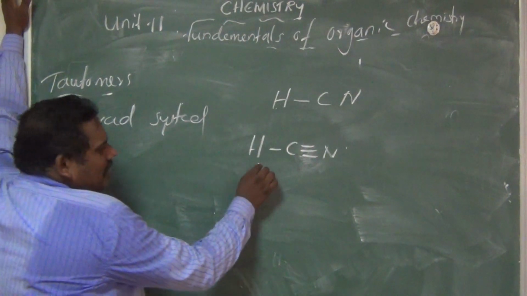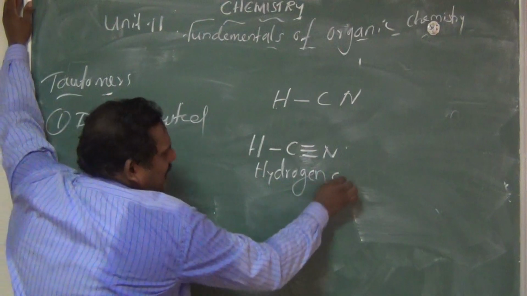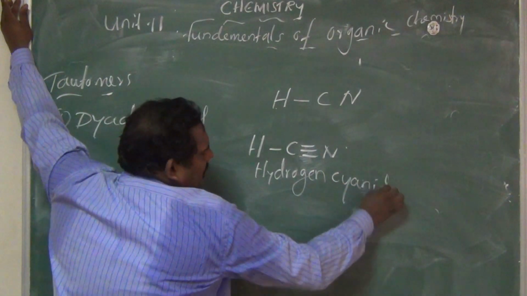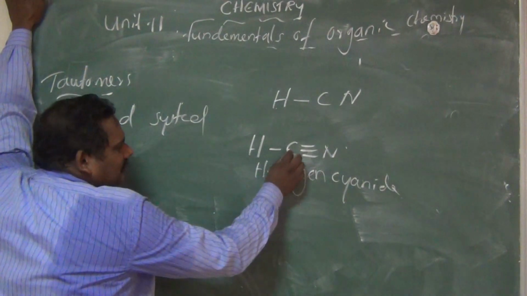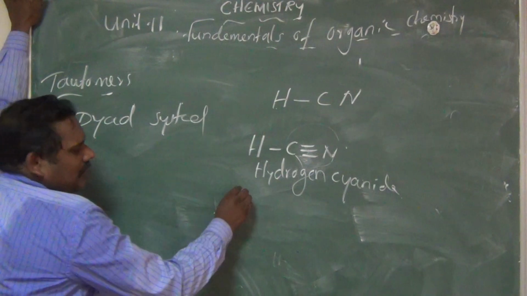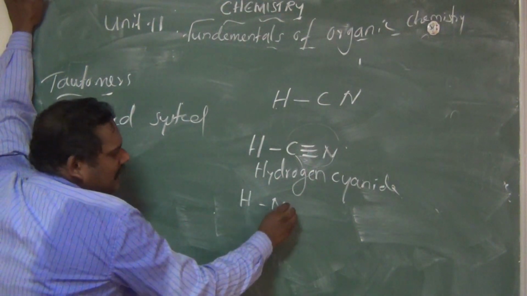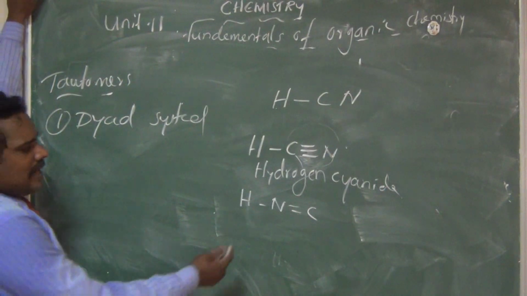What's the name of the compound? Hydrogen cyanide. The second one is when the carbon goes outside and nitrogen comes here. So what is the formula? HNC. Am I right? So here the bond has some problem.